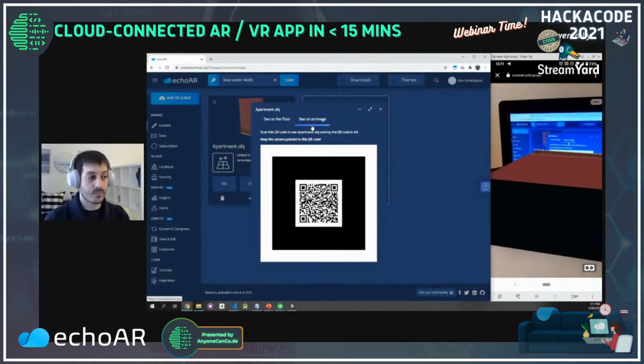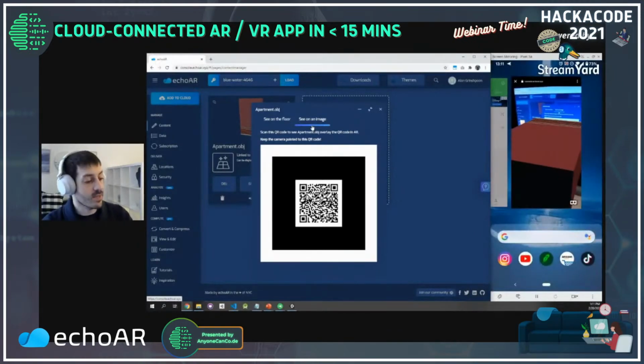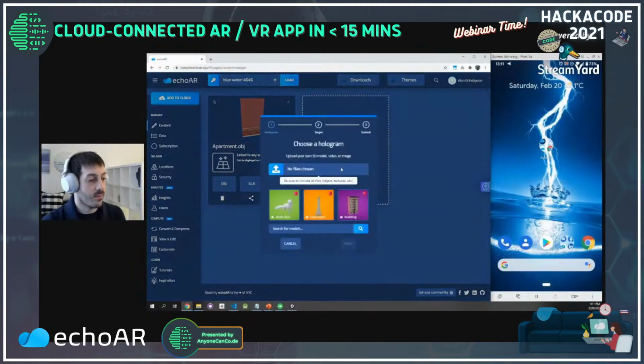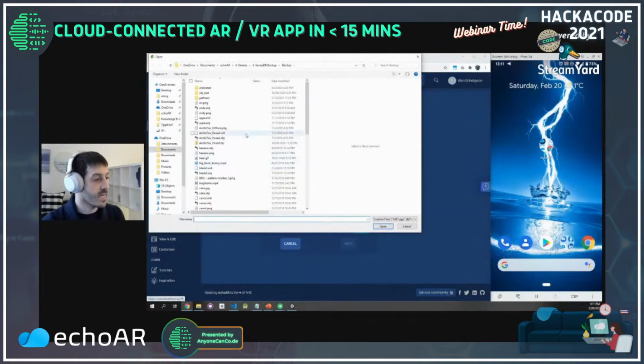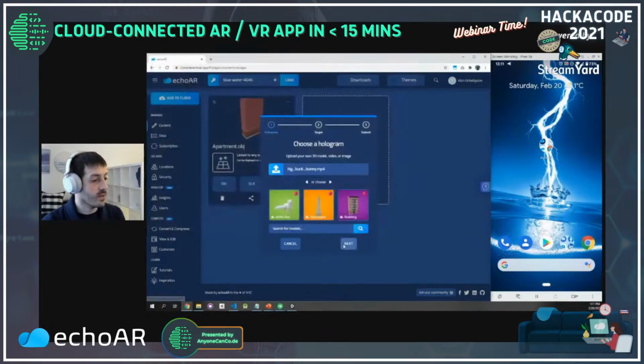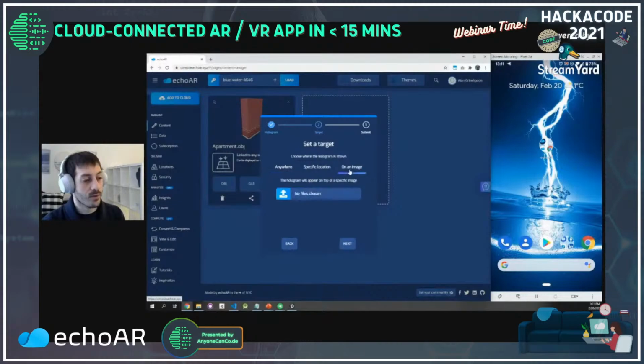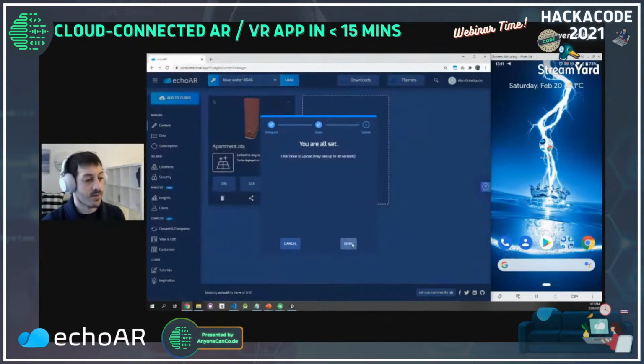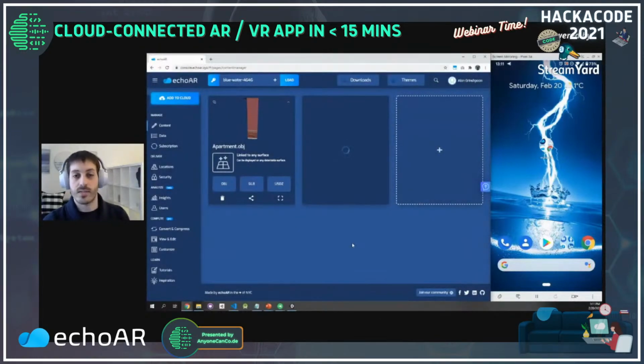How cool is that? You can actually do it with any image and any kind of content that you want. So for example, let me throw in a video instead. Let me upload a video right here. And now instead of putting it on a floor, I'm going to put it on a specific image. Let me also upload an image. The same process occurs, but instead of converting 3D models, now we're converting images and videos, so they'll work.